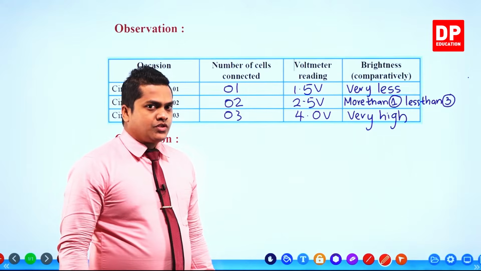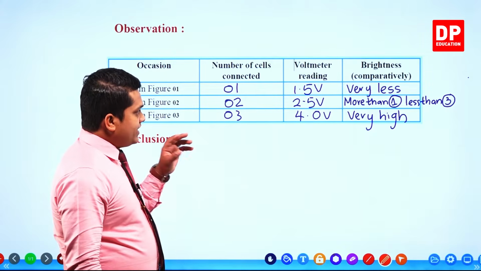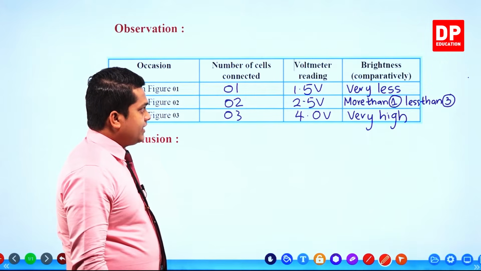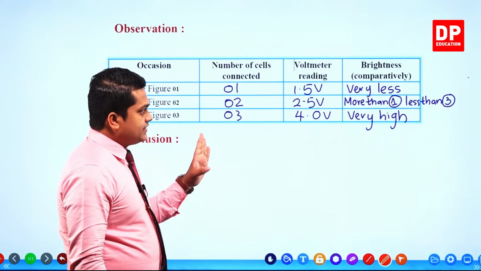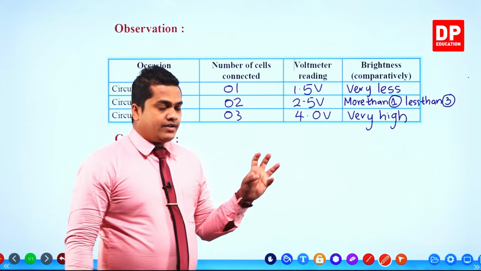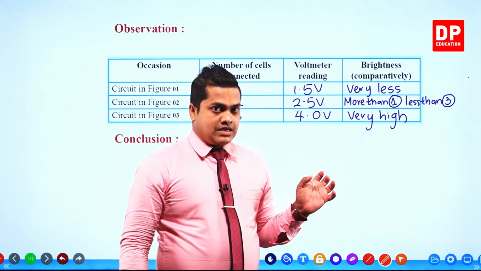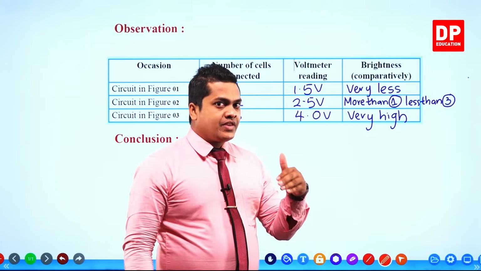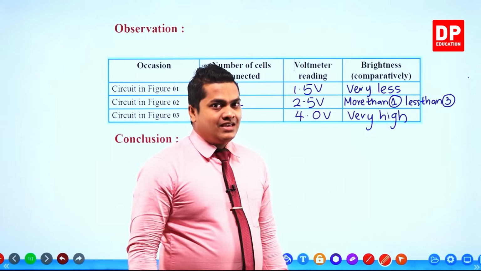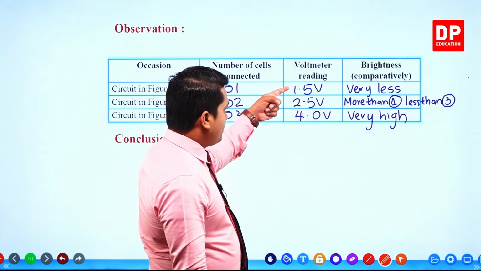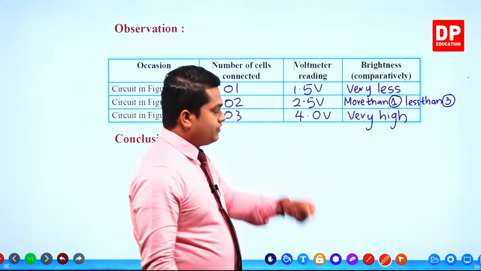So what is our conclusion? By looking at this activity, we can say that when these cells are connected in a series connection, the voltage is getting increased from 1.5 to 2.5 to 4.